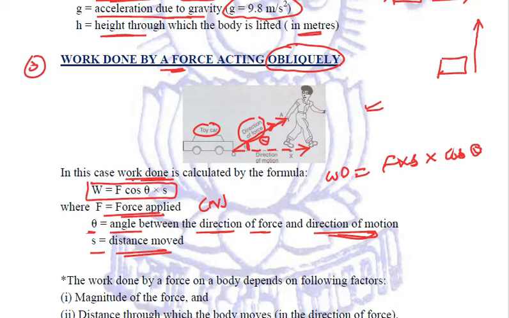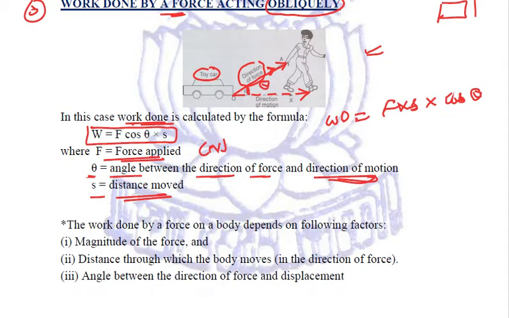First, we studied linear work done in a straight line. Second is work done against gravity. And third is work done by a force acting obliquely, making an angle between the direction of force and the direction of motion.